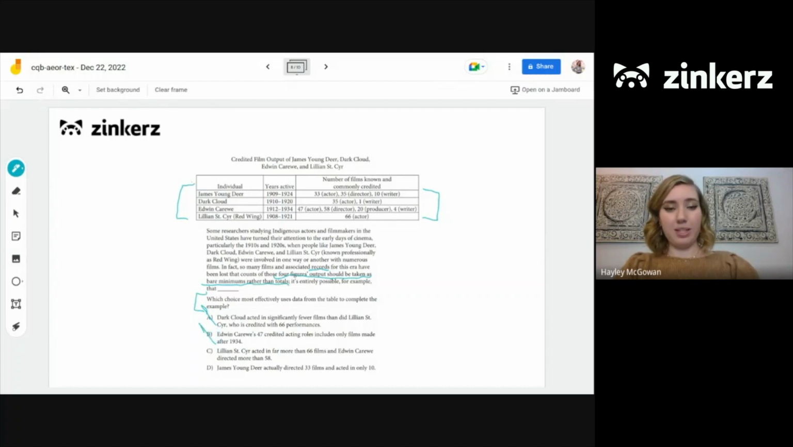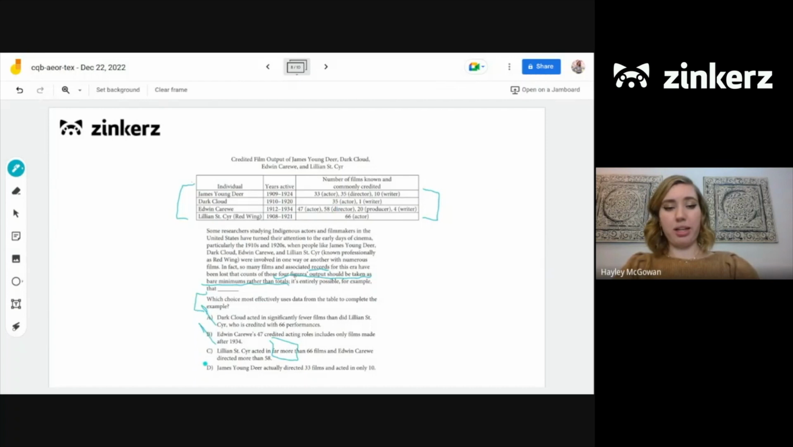So let's see C. Lillian St. Cyr acted in far more than 66 films, and Edwin Carewe directed more than 58. Okay, so I like this phrase of far more in here because we are talking about how these are bare minimums rather than totals. Let's just double check that this matches the data in the table. So Lillian St. Cyr, 66 films, Edwin Carewe directing 58. Yeah, perfect. Okay, so that matches. So C seems like a good choice.